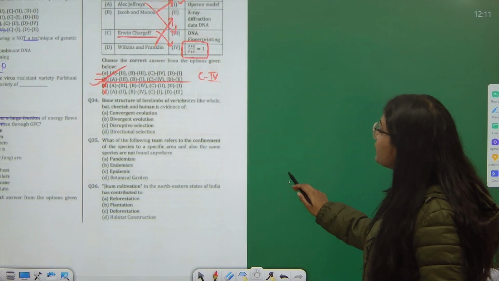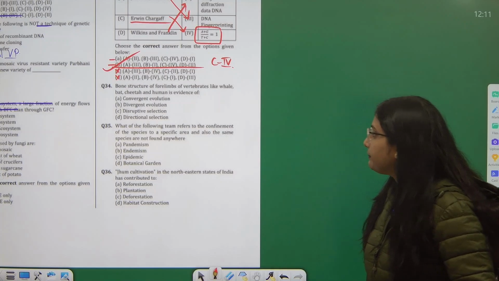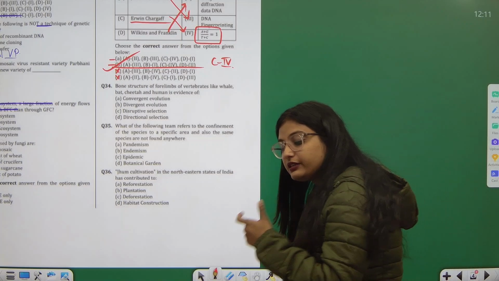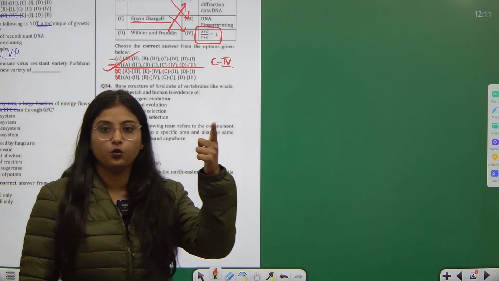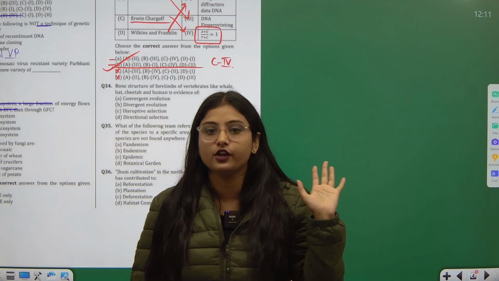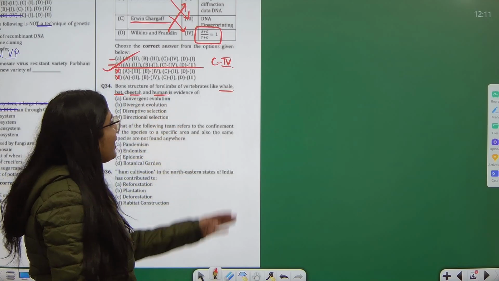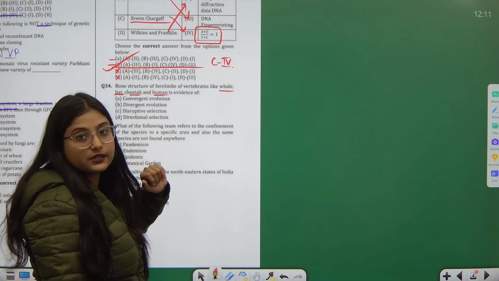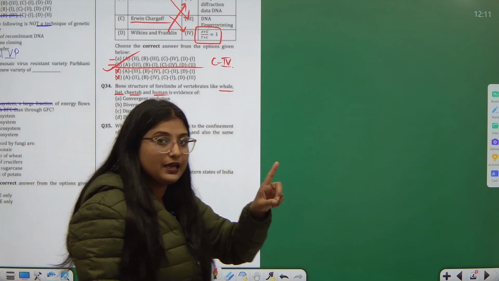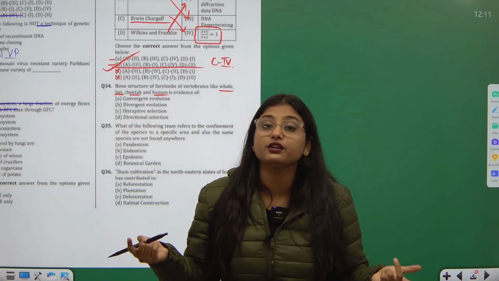Okay. Then question number 34, it says the bone structure of the forelimbs of vertebrates like whale, bat, cheetah and humans are evidence of what? Now if they are specifically talking about bone structure, we consider one thing: either these bone structures have a similar structure or they have a similar function. Now if I talk about the species whale, bat, cheetah, human, one is aquatic, one flies, another stays on land, and another is a fast runner. So obviously they must have different functions. So this implies to me that they must have the same type of structure but utilized for performing different functions.